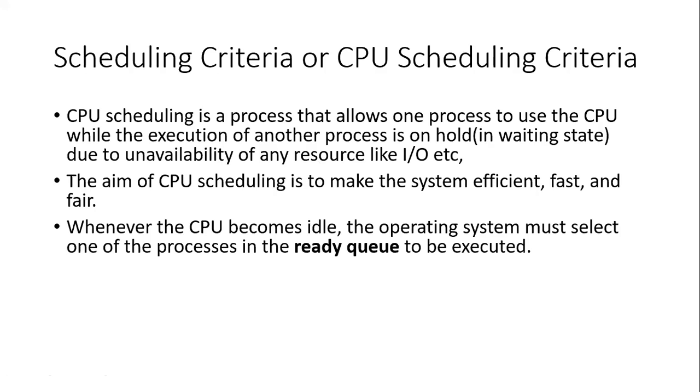What is meant by the ready queue? The ready queue is the queue which stores all the processes that are in the ready state. When the CPU becomes free, the OS selects one of the processes already in the ready queue to be executed.